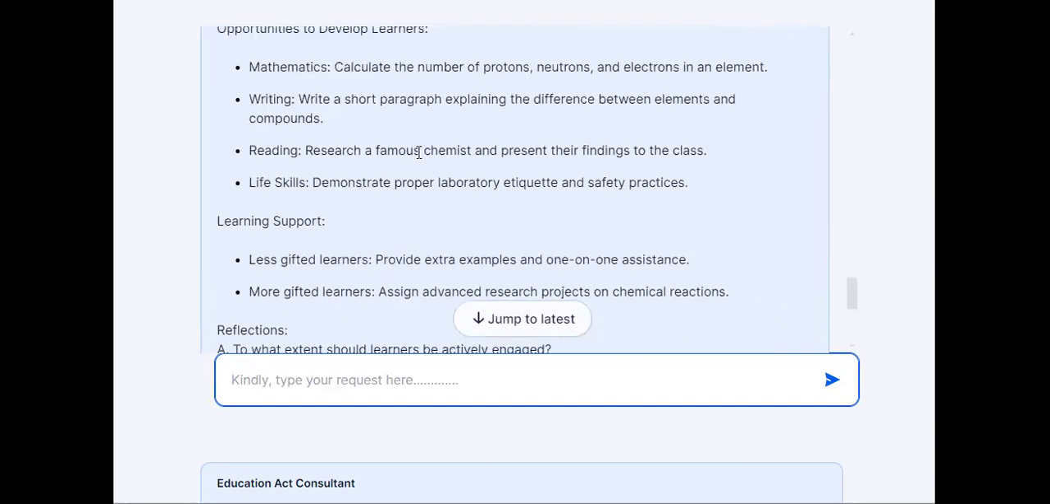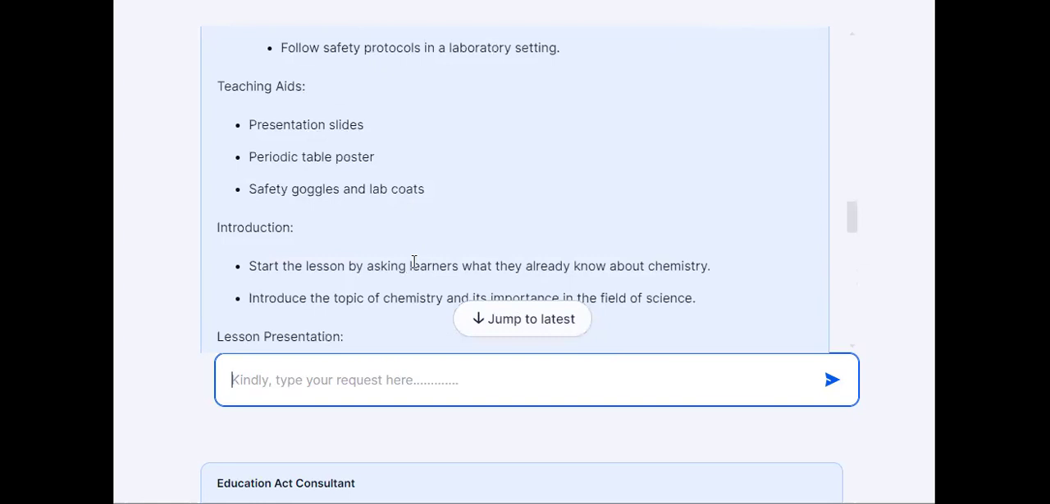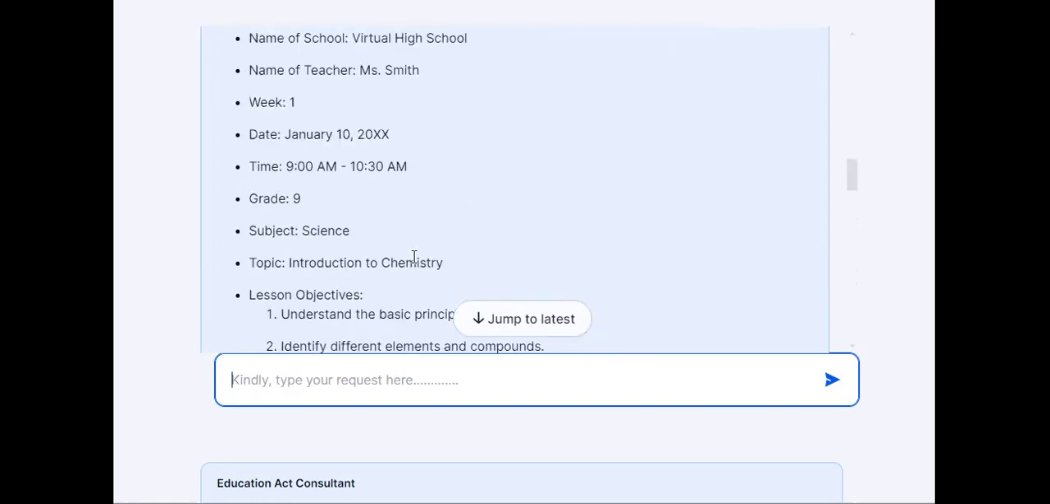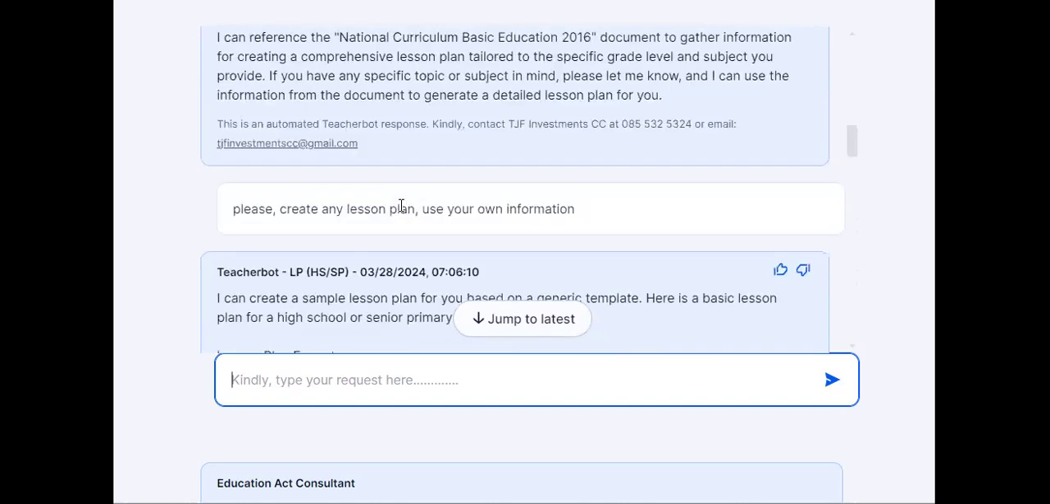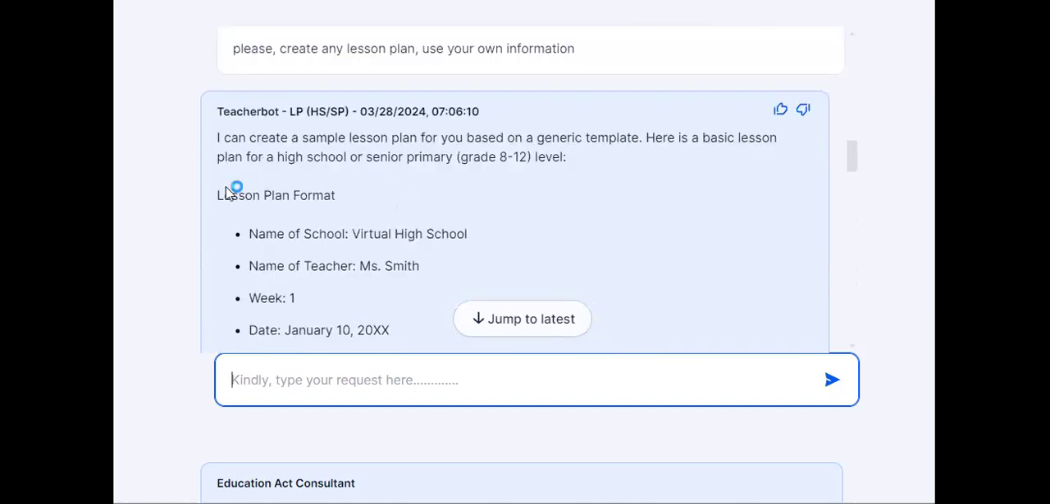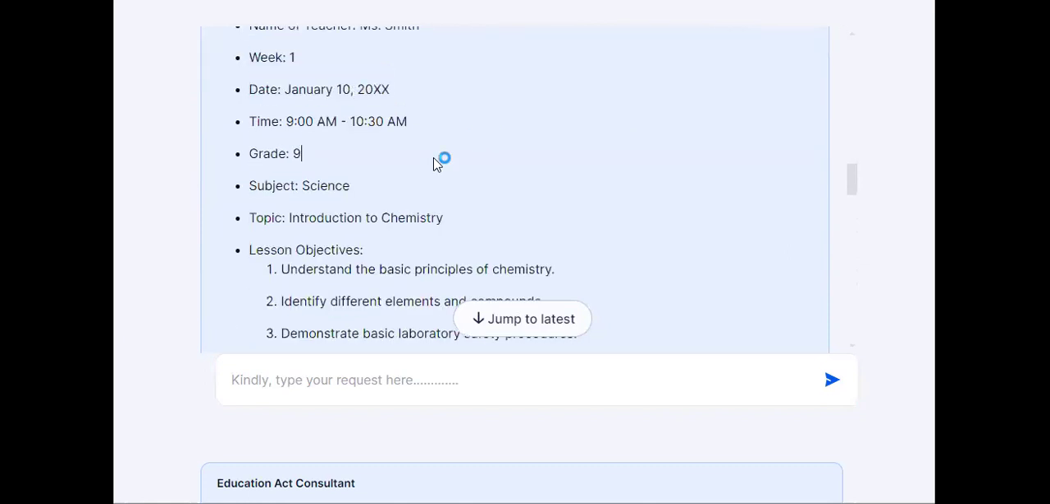We have also upgraded Teacherbot after the training. Instead of using students, as it used to, it is now using learners. All right. So once this lesson has been generated, what you can do is just highlight, copy and paste at the moment.